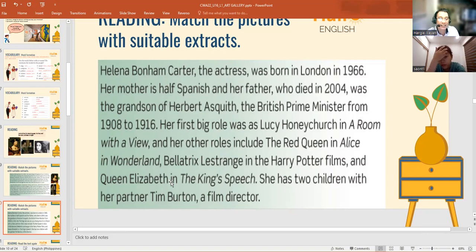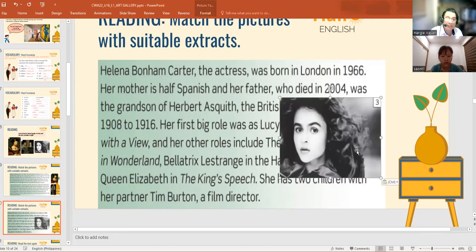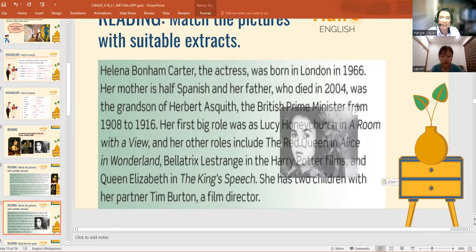Bellatrix Lestrange in the Harry Potter films, and Queen Elizabeth in The King's Speech. She has two children with her partner, Tim Burton, a film director. Okay, so that means you are correct. That picture number 3 is an actress. Okay, so she is an actress.